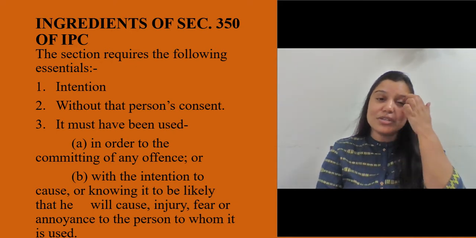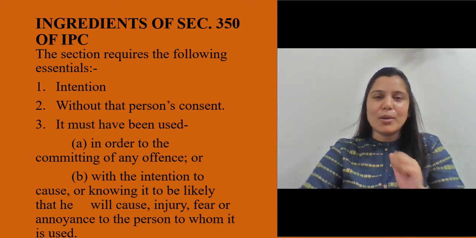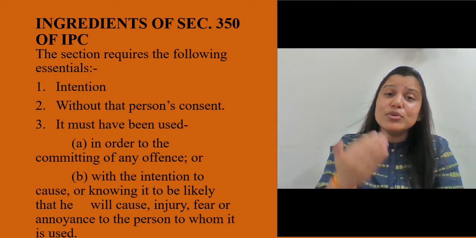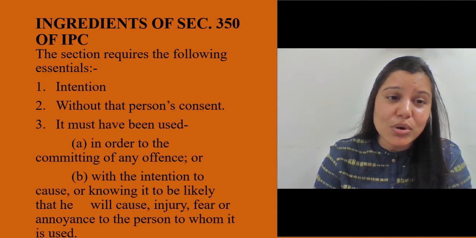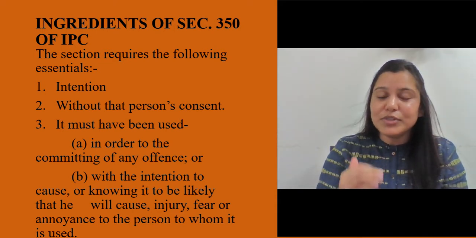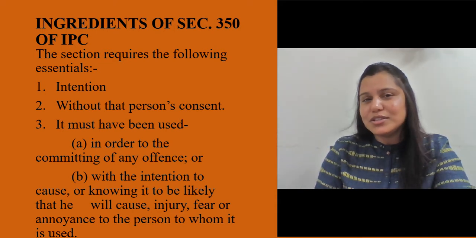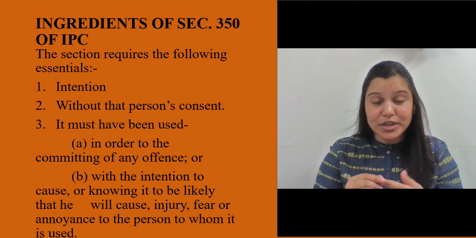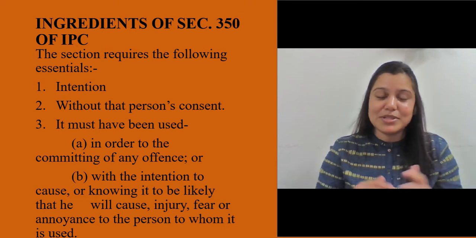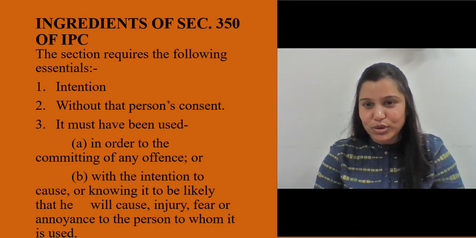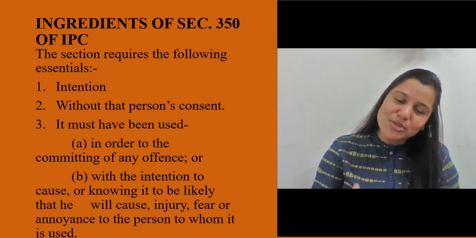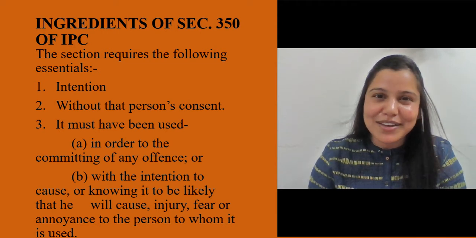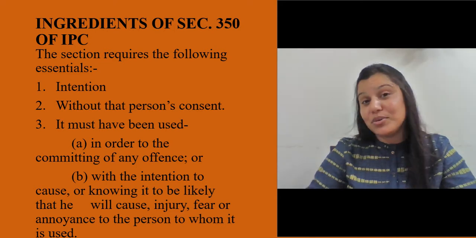What if somebody just asks you, you stop me when I come running towards you, so that I can calculate something? Maybe he was an athlete. So if you do it with the consent of the other person, that does not amount to criminal force. But when you have all these elements, the first one, you had the intention to do so. That wasn't by mistake, like, oops, I did not know that your dog was following me. You had the intention. And of course, when it comes to intention under IPC, the burden of proof is on you to prove that you had no intention.